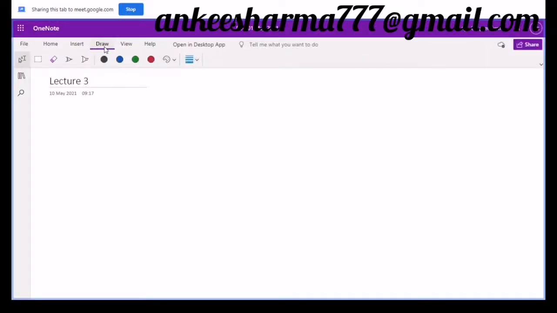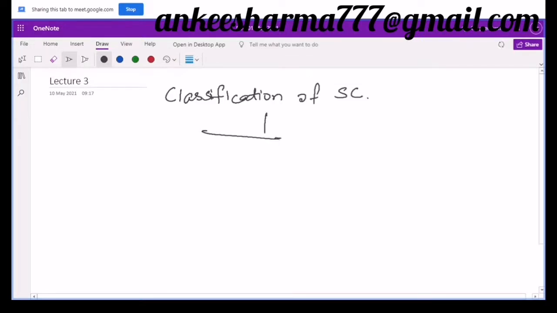So today we are going to discuss the classification of semiconductors. Although we have discussed extrinsic semiconductors in the last class, I want to tell you one more classification. So let's start with this classification. Classification of semiconductors. So one more classification is there, that is direct band gap semiconductor and indirect band gap semiconductor.